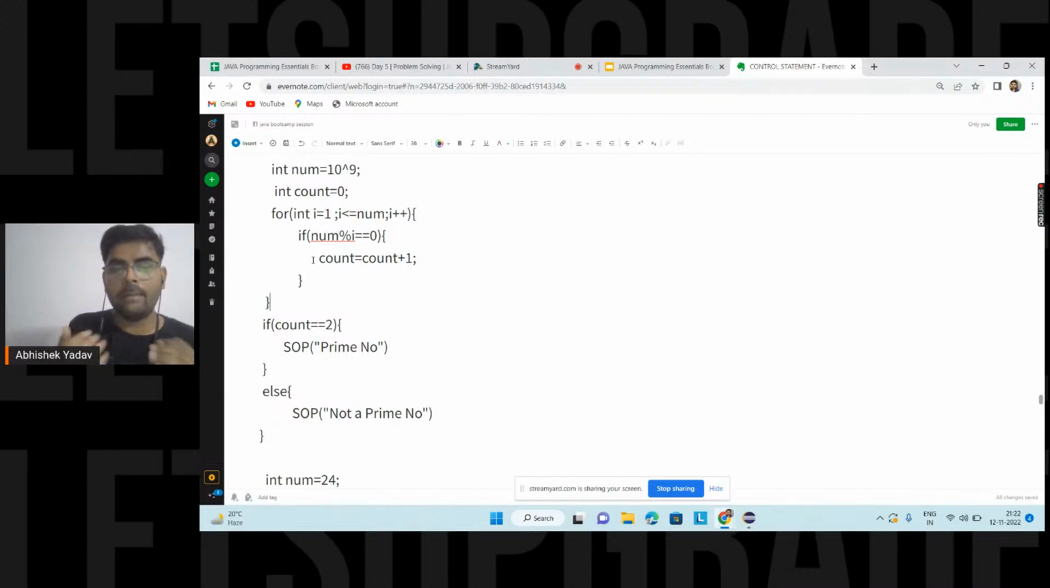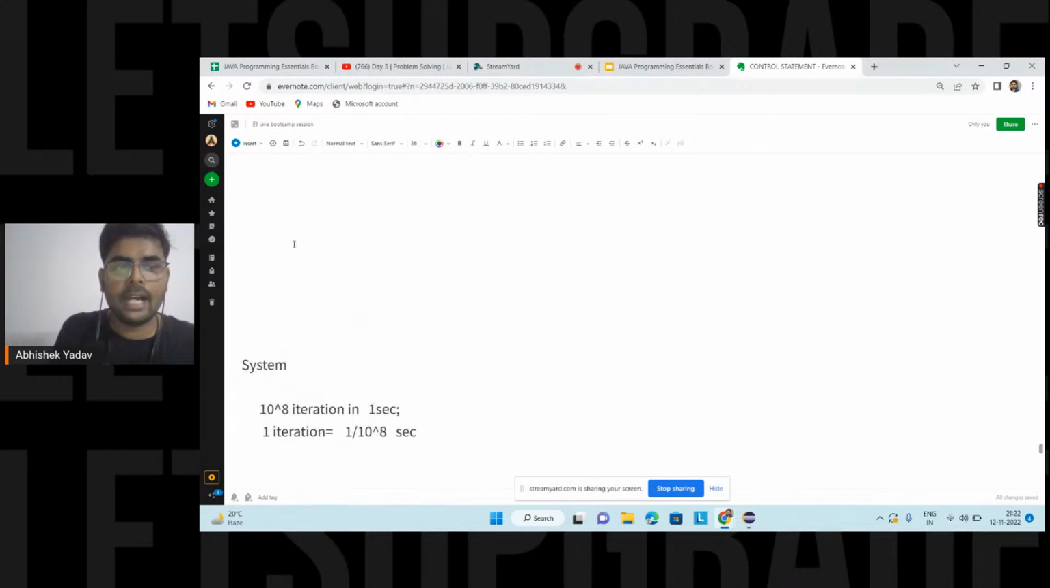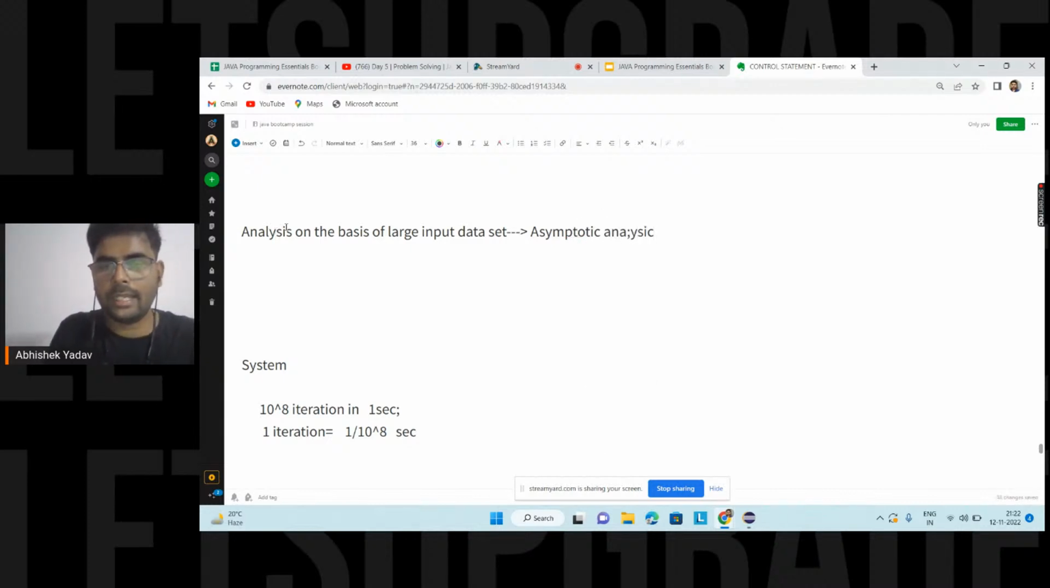So Abhay and many of you are saying, hey, if I am doing some small optimization, then it will reduce the time complexity. No, it will reduce the time complexity, but it will not affect the analysis part. When I am doing analysis on the basis of a large input data set, that analysis is called asymptotic analysis.